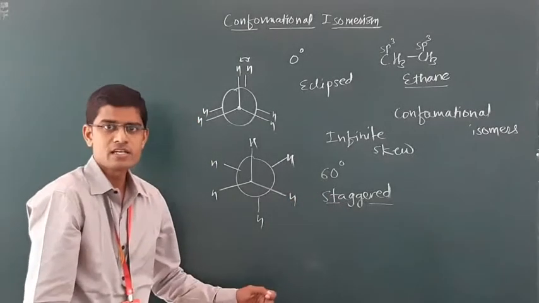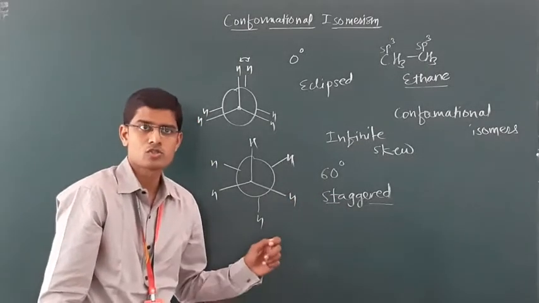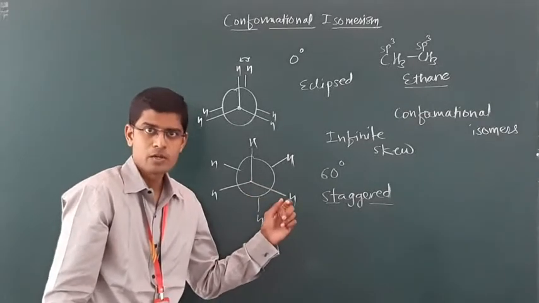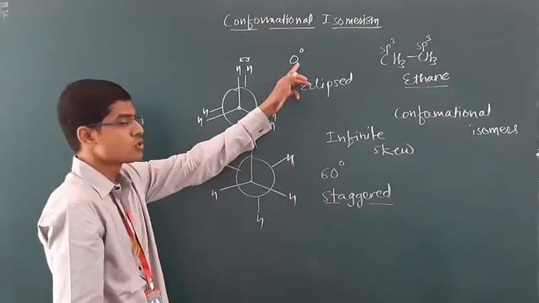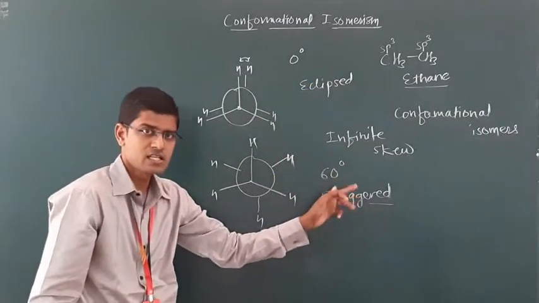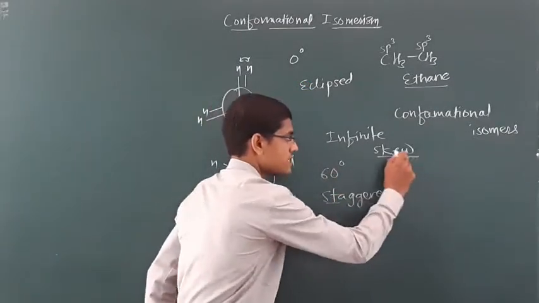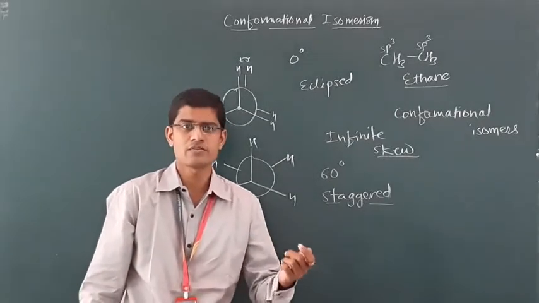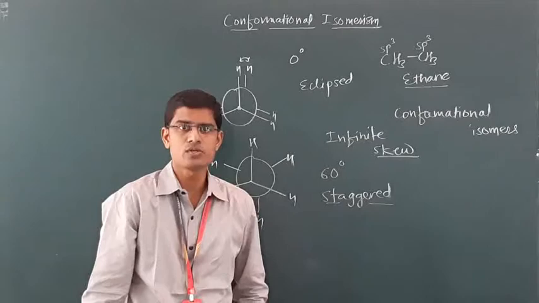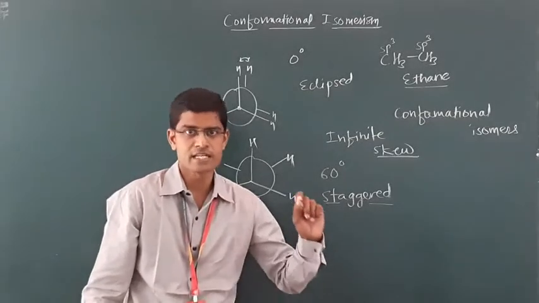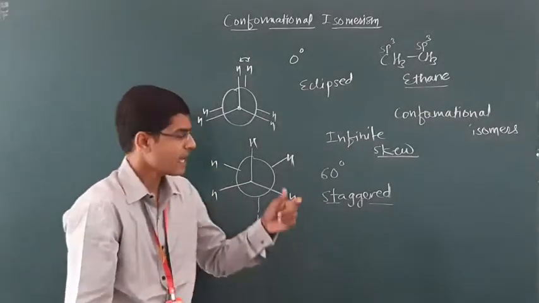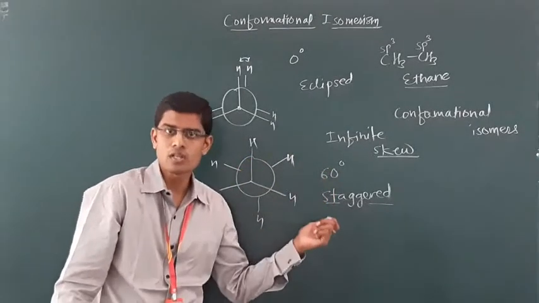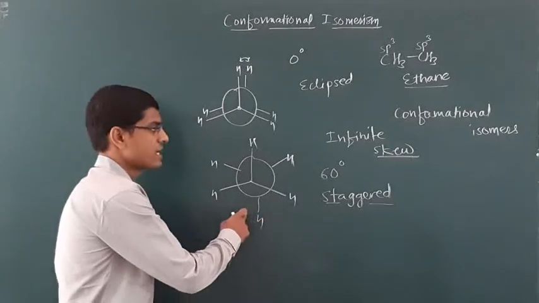And the infinite number of isomers produced by carbon-carbon single bond rotation between 0 and 60 degrees are called skew isomers. That means 1 degree skew, 2, 3, 4, 5 degrees, all are skew, until 59. As soon as the angle between these two hydrogens becomes 60 degrees, we call that isomer staggered.